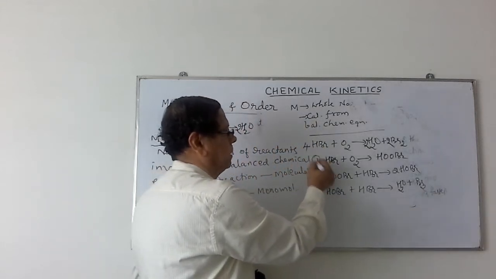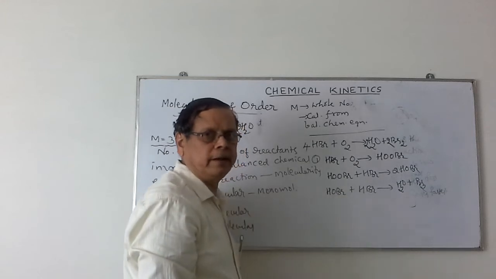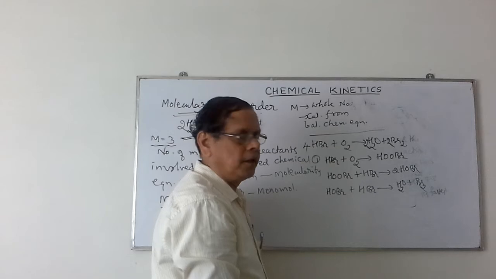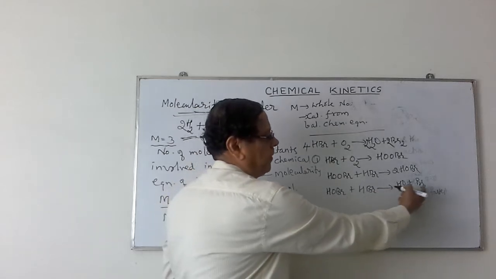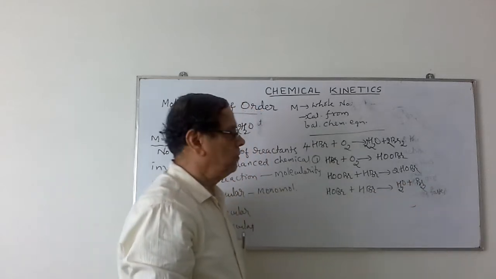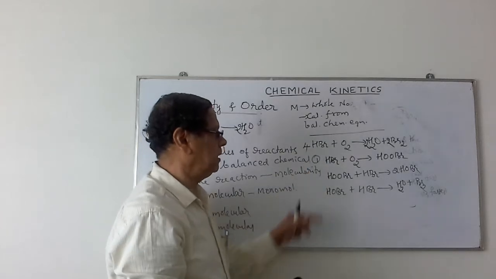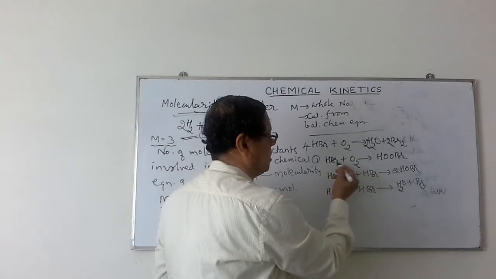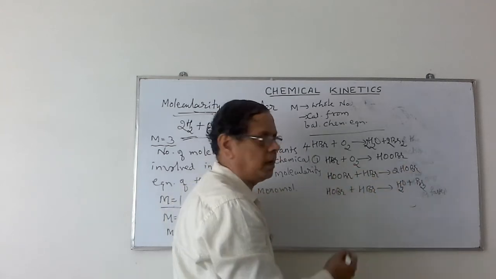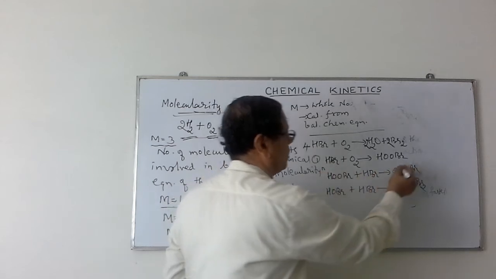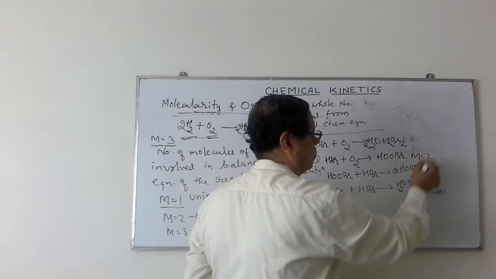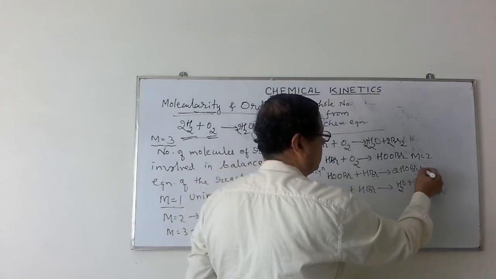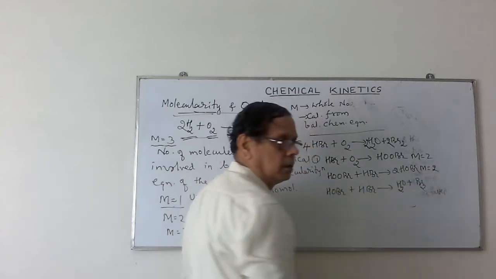So, the first step is formation of the peroxyhydrogen bromide. Second step is formation of the hypobromous acid. Third step is formation of the final products, water and bromine. When we consider this mechanism, we observe that in the reaction HBr plus O2 giving rise to HOOBr, the molecularity is 2. For the second reaction also, when you write the balanced equation, the molecularity is 2.